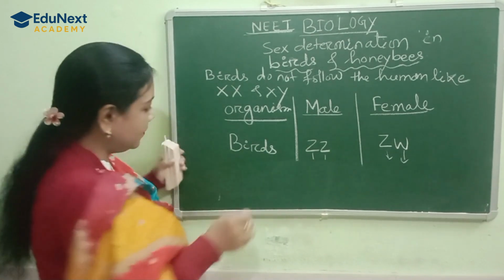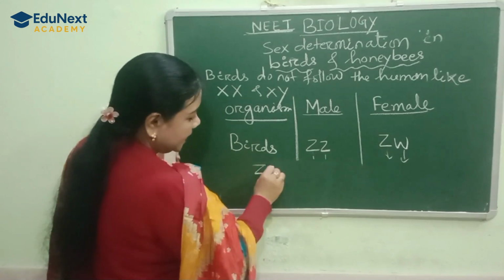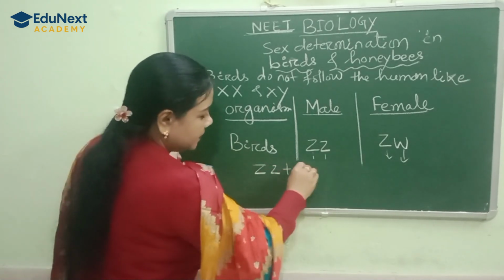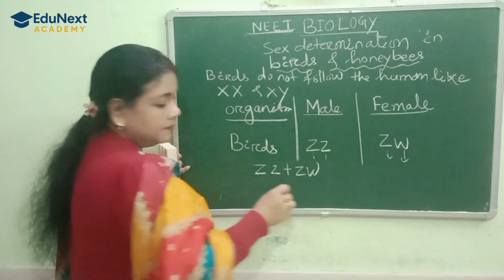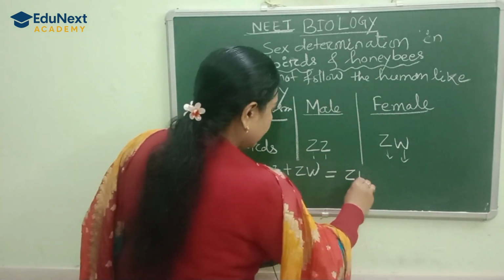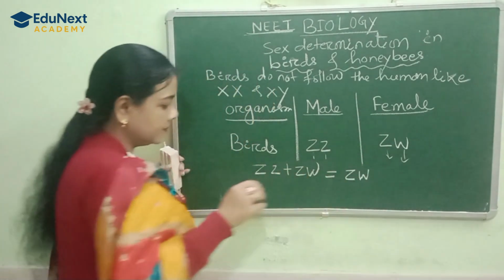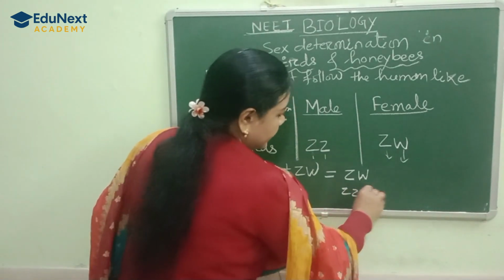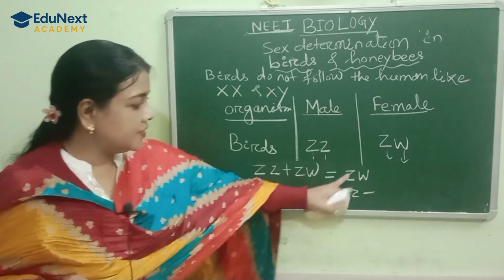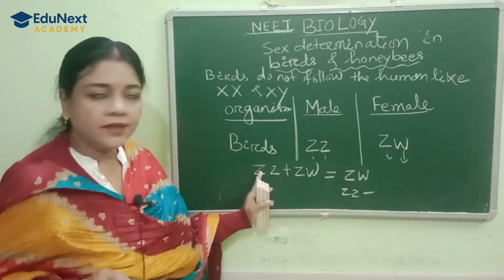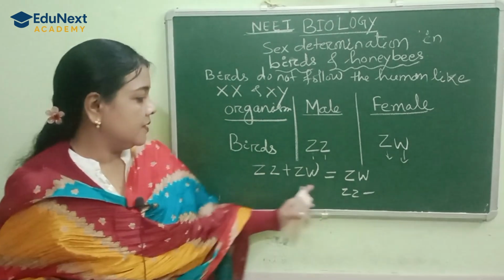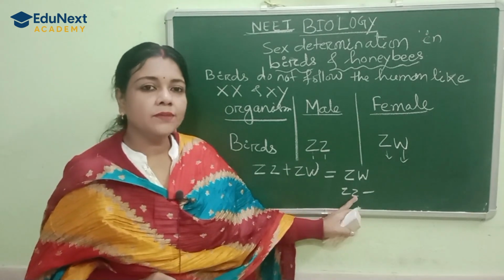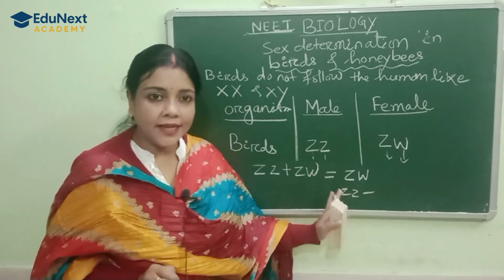Whenever the Z from the female combines with the Z of the male bird, obviously the baby is a male bird.